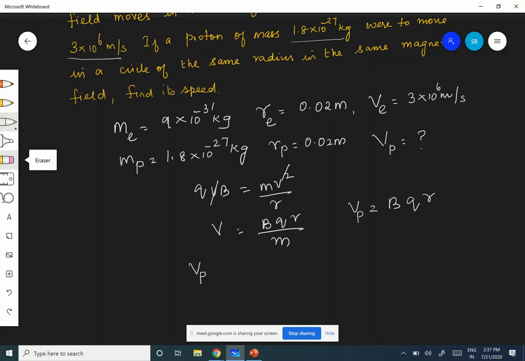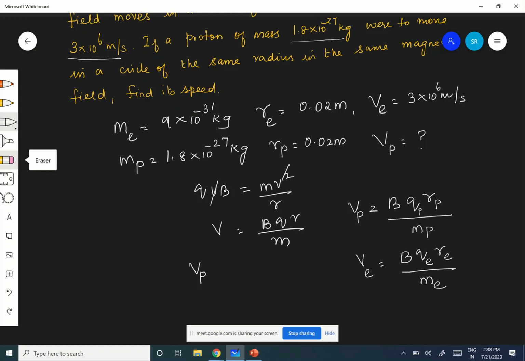R is also the same. So VP is equal to B, QP, RP divided by MP. And what is your VE? That is nothing but B, Q, the electron's R, RE divided by ME.